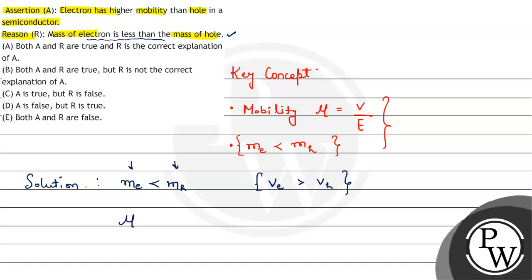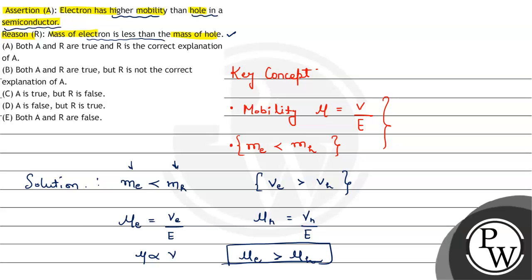So mobility of electron will be equal to velocity of electron upon electric field, and mobility of hole will be equal to velocity of hole upon electric field. Now, mobility is directly proportional to velocity, hence the mobility of electron will be greater than mobility of hole. So, let's check assertion. Assertion says electron has higher mobility than a hole in a semiconductor.